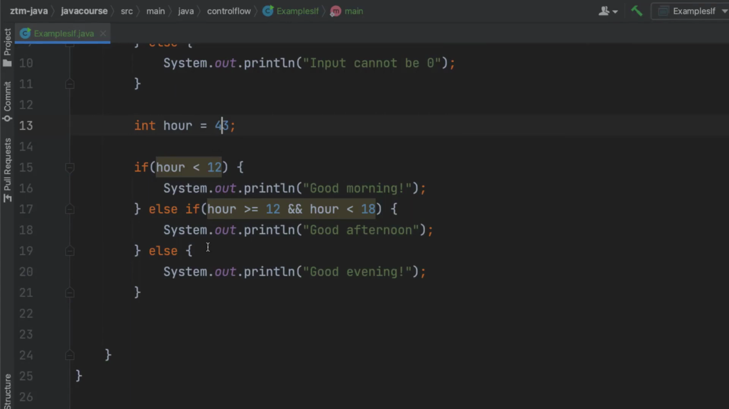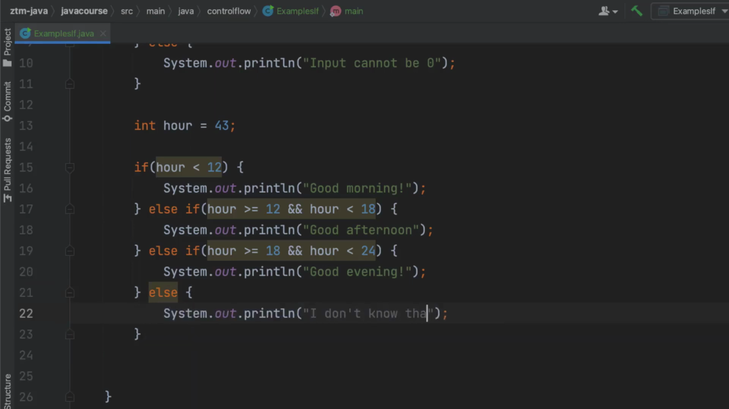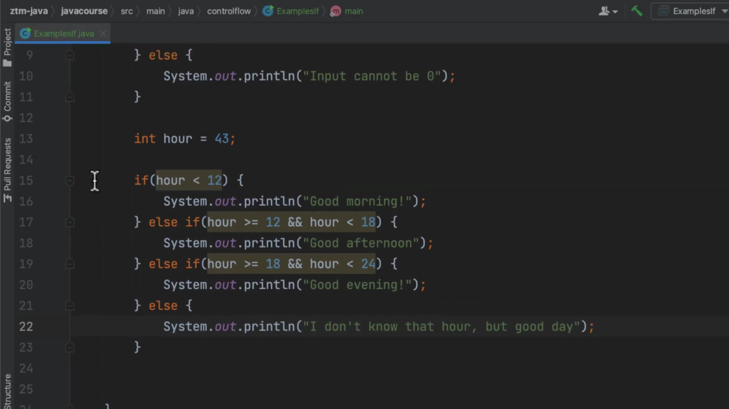So I decided that I want to refactor this just a little bit and make it more specific. So in here, I'm also going to add a check. And as you can see, I can have multiple else ifs. So I can now say if hour is bigger than or equal to 18 and smaller than 24, I'm going to say good evening. And in all other cases, I am going to say, I don't know that hour. There we go. So if I run this right now, we'll end up in our else statements.